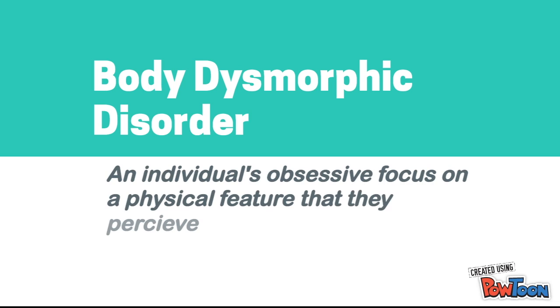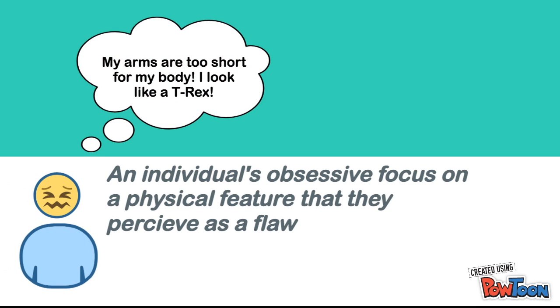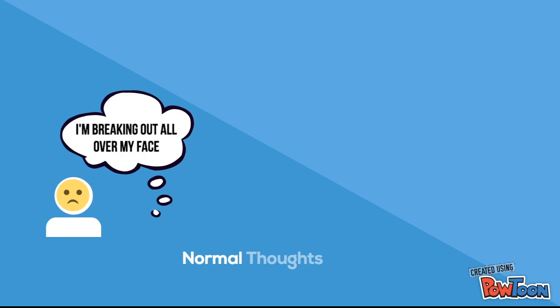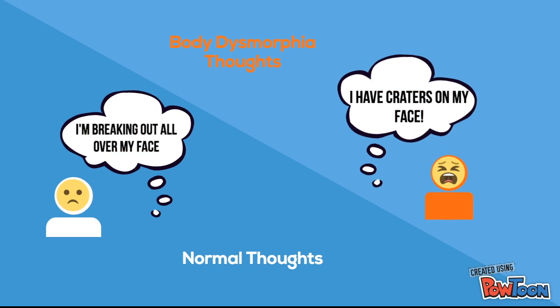Another type of somatic symptom disorder is body dysmorphic disorder, or BDD for short. With this disorder, people begin obsessing over a particular perceived flaw, often over-exaggerating the severity of this detail. It's normal to have things that you want to change about yourself, but people with BDD take this to a whole other level. Whereas a person without BDD may see themselves as they would looking through a normal mirror, those with body dysmorphic disorder are constantly looking at themselves in a funhouse mirror that distorts and over-accentuates certain features.